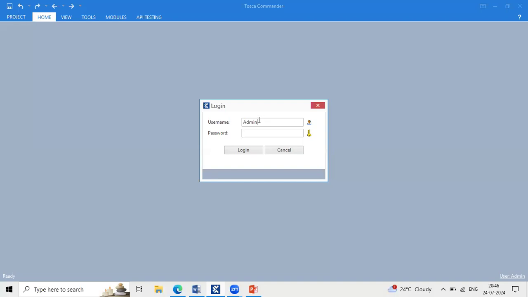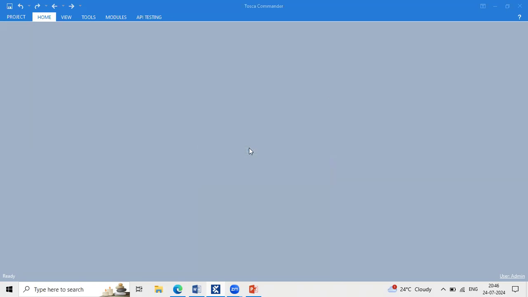Okay. So I am the person creating this project, right? Initially user ID is admin, password is empty. So don't enter anything, directly click on login. This is the default credentials which is given by Tricentis itself.